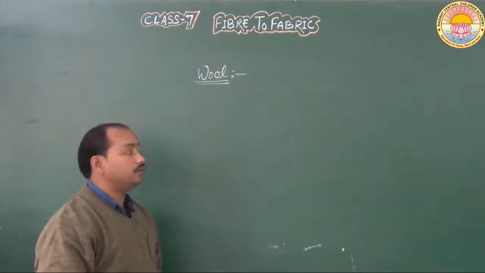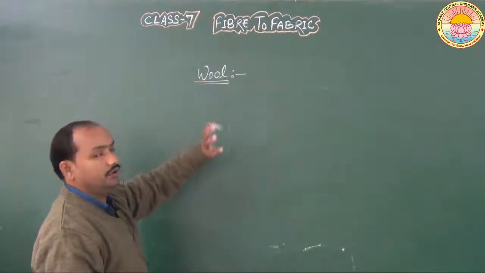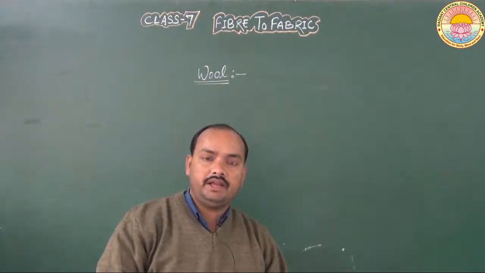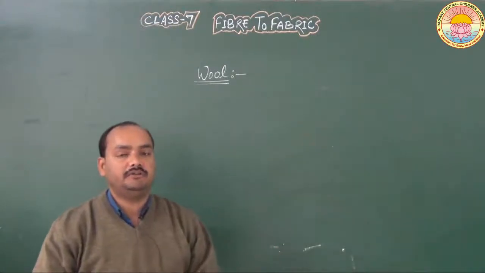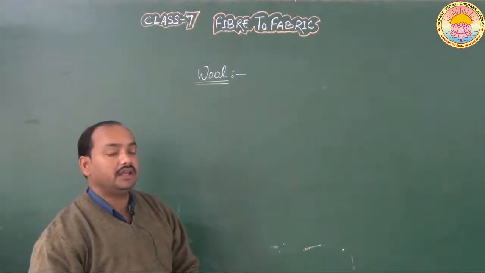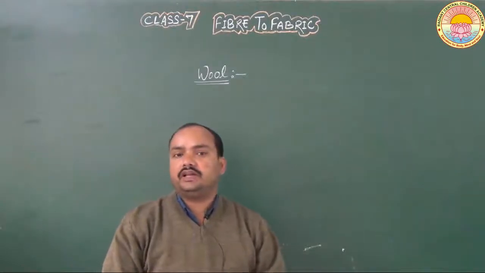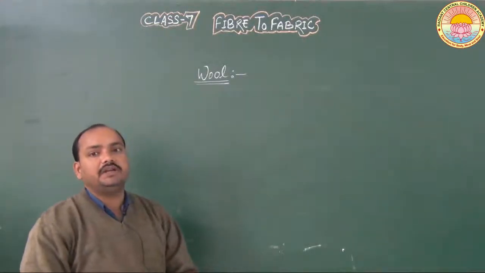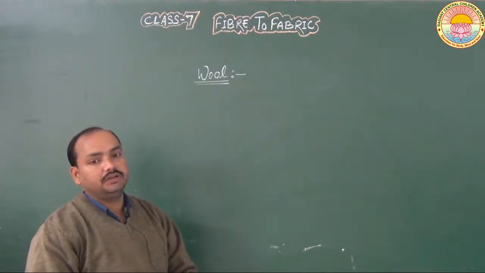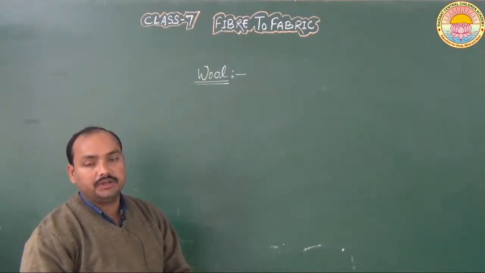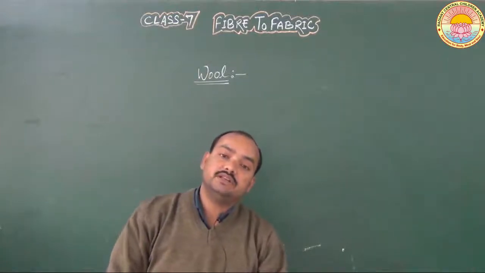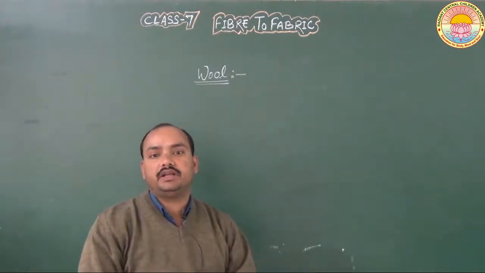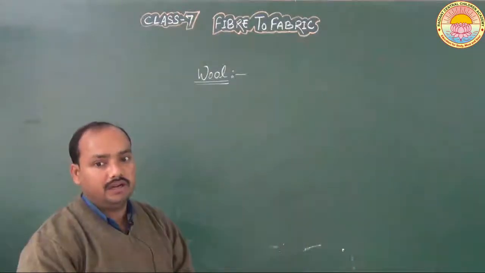And students, now let's come to our next topic, wool. Students, as you know, there are many animals present in our environment that have a thick coat of fur on their body, and generally such animals live in cold climates. For example, goat, sheep. These are some examples of animals that have a thick fur of hair on their body, and generally they are found in cold climates.